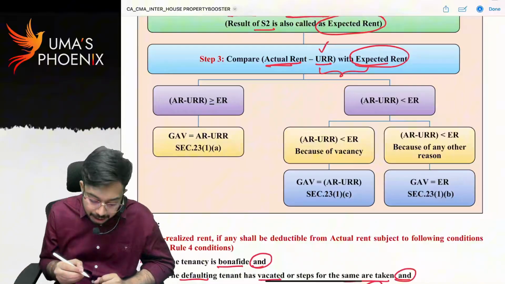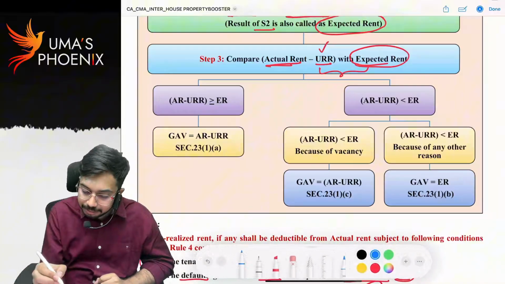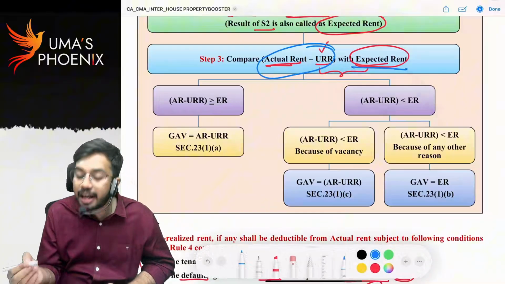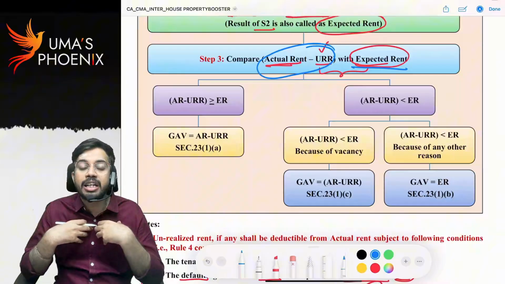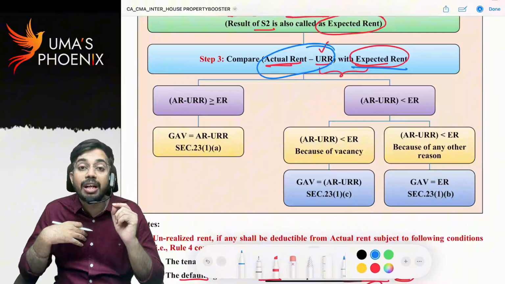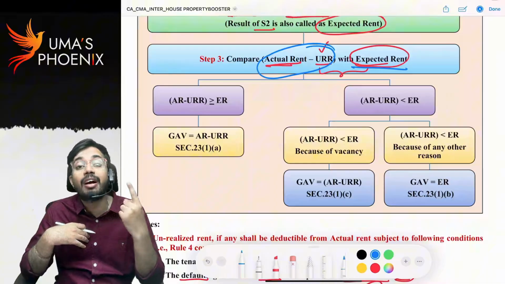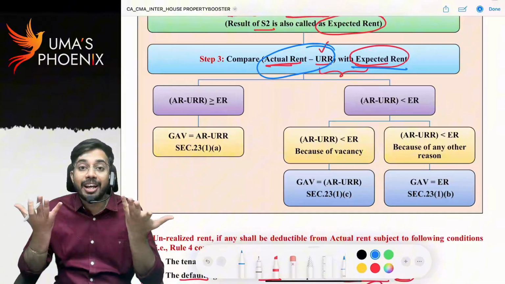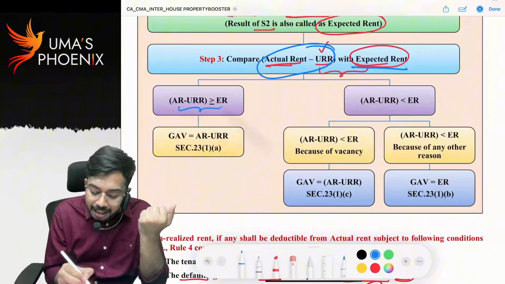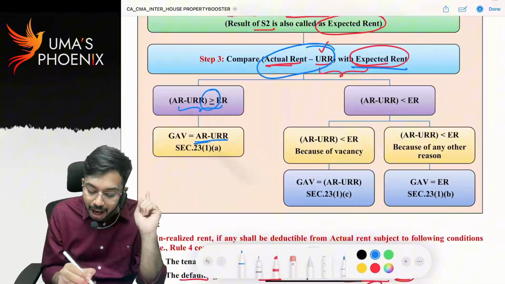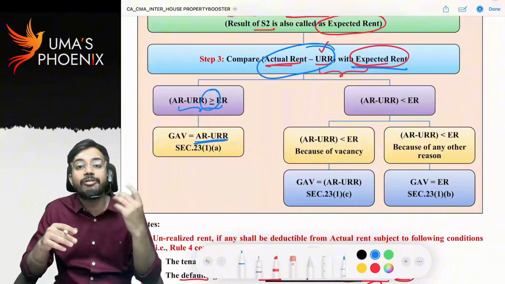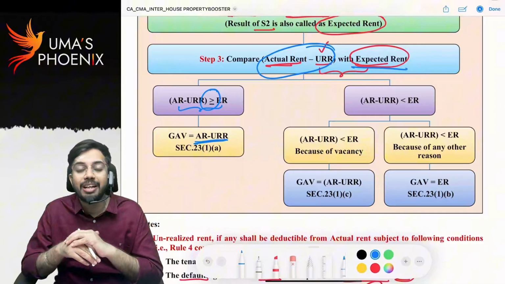If actual rent minus unrealized rent is greater than expected rent, that means rent collected by me is 1 lakh, expected rent is 70,000. Now the income tax department will collect tax on 1 lakh rupees because of higher income, right? So if actual rent minus unrealized rent is greater than or equal to expected rent, then actual rent minus unrealized rent itself will be considered as gross annual value.